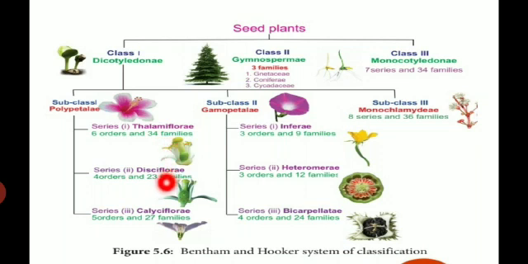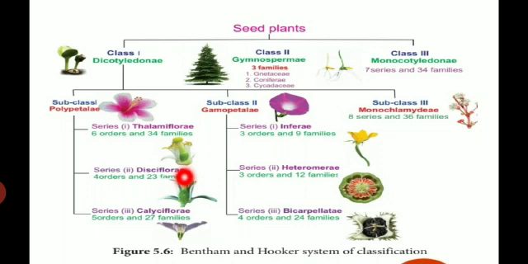Next, the series Calyciflorae in Polypetalae. The Calyciflorae means a cup-shaped thalamus is present, with inferior or sometimes half inferior ovary.